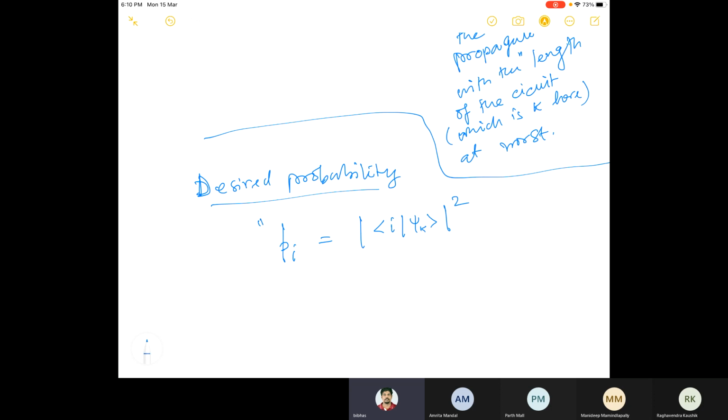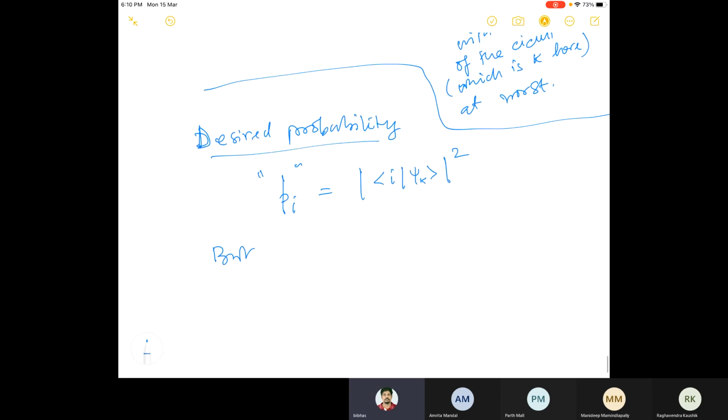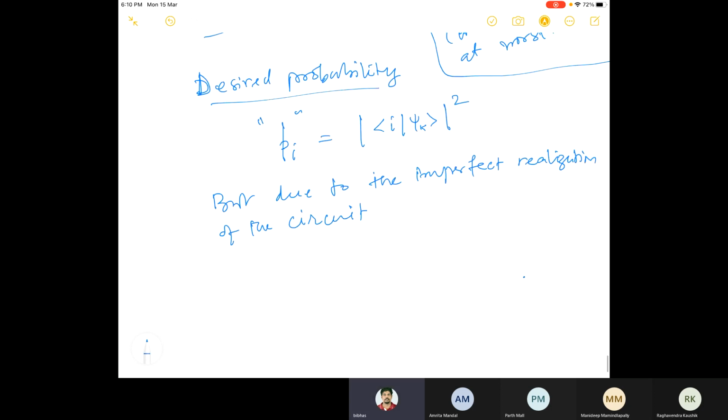So you will have this, the probability of getting this. But actually, due to the imperfect realization of the circuit or the unitary operation, you are supposed to get pi tilde, not pi, which will be, let's say, the modulus squared of the overlap of i with psi k tilde, something like that.